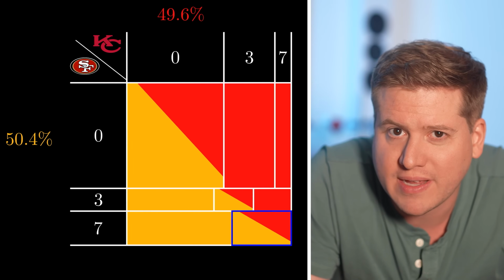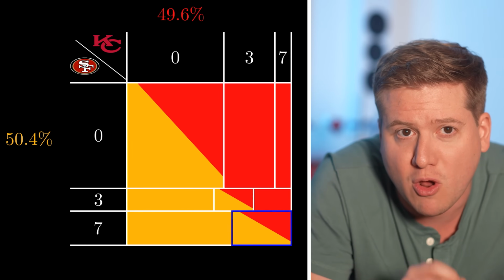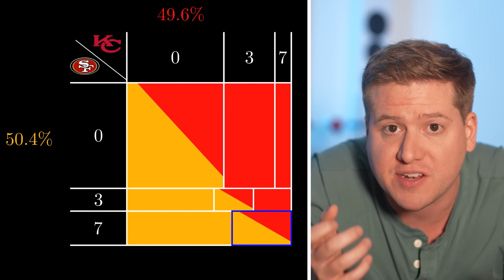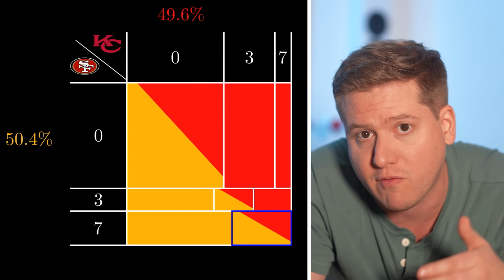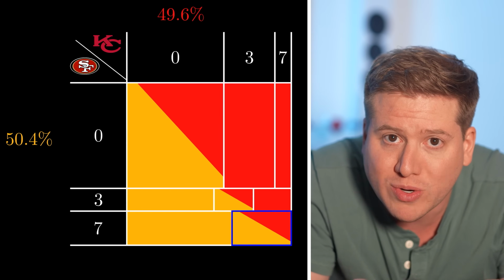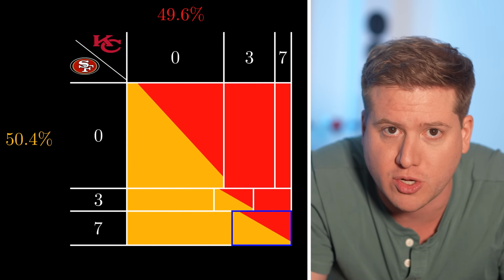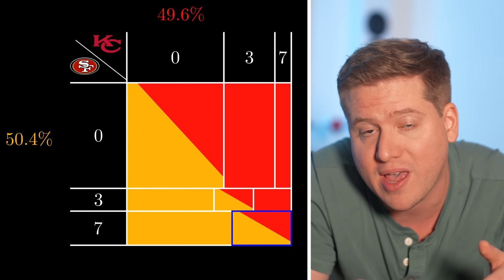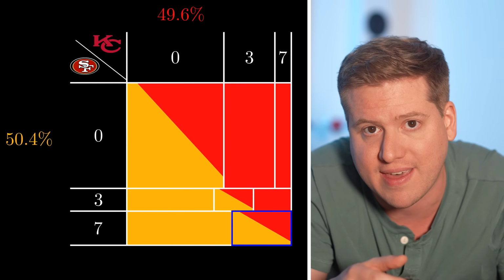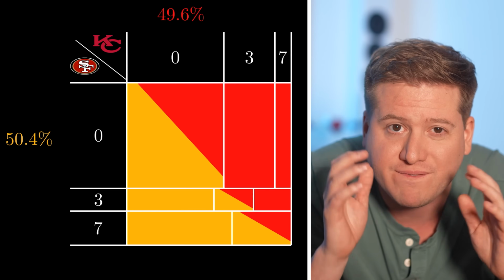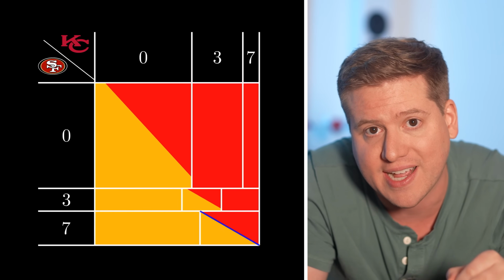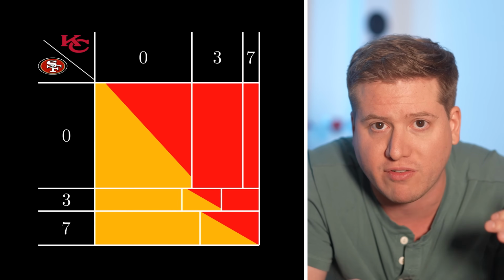Did you catch that? If both teams score a touchdown and overtime is tied 7-7, the ball will go back to the 49ers, and the Chiefs will only have a 40% chance of winning in sudden death. But Coach Reid has another option. Go for 2. Instead of kicking the extra point and tying it up, he can go for 2 and either win or lose the game then and there. Going for 2 is about 50-50, so we'd much rather take those odds than the 40-60 odds he has from playing it safe and going for the tie.